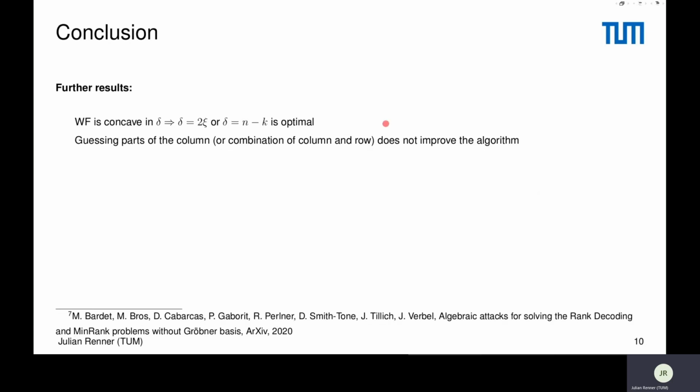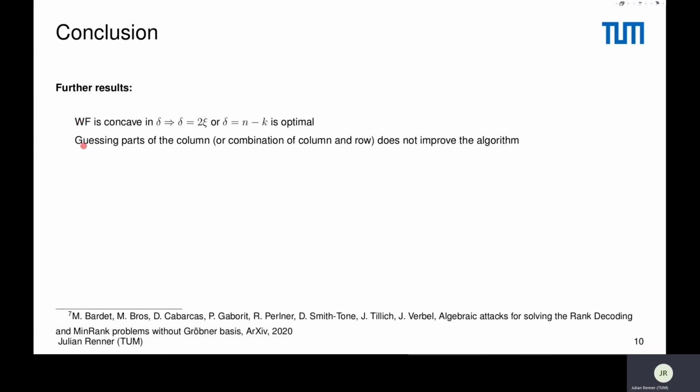Now, to give some concluding remarks, what we did further in our work is that we showed that the work factor of our algorithm is concave in delta. To recall, delta is the dimension of the subspace that we guess. This means that the smallest possible value of delta, equal to 2 xi, or the largest one, delta equal to n minus k, are optimal in the sense that they minimize the work factor.